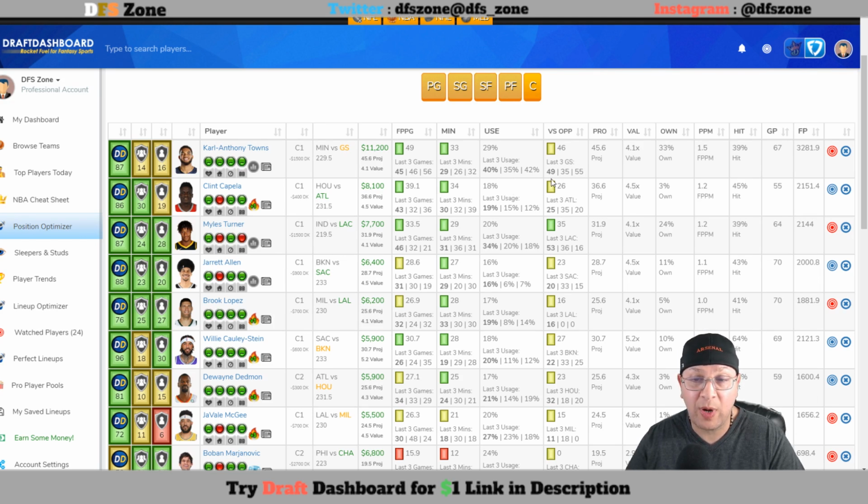Versus Golden State, he's put up a 49 spot in his last game out. Over the last 3, he's averaged 46. He's projected to put up 46 today, so that'll be okay for that DK price. I do believe he could get 50 or better here. Ownership projection will be high for center. He should be the top center today as far as ownership is concerned.